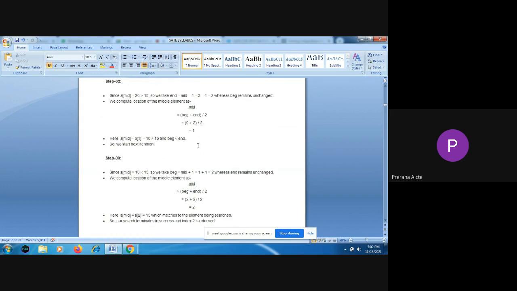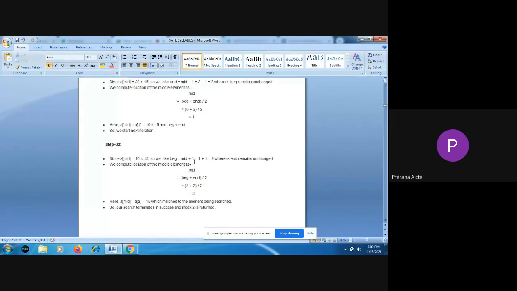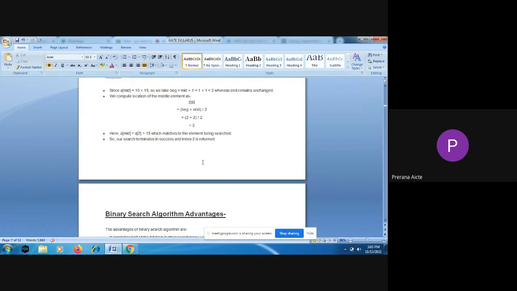By dividing the given list into two sublists, we have the comparison. First it compares with mid, and if not equal, it checks whether it is less than or greater than. If it is less, we go for only the left sublist. If it is greater, we go for the right sublist. Like that, searching for a particular element takes place using binary search.